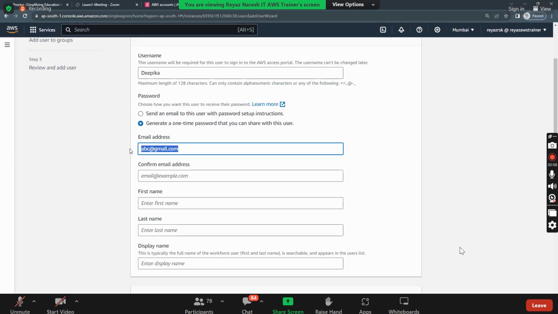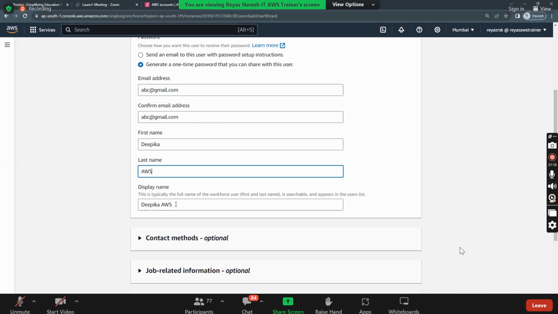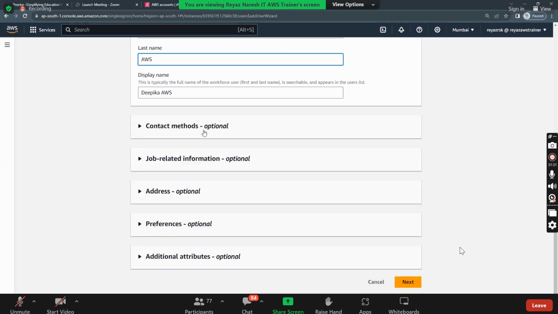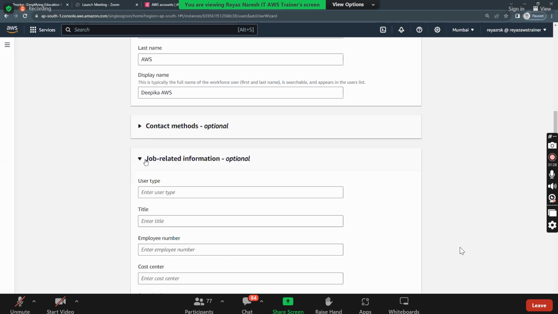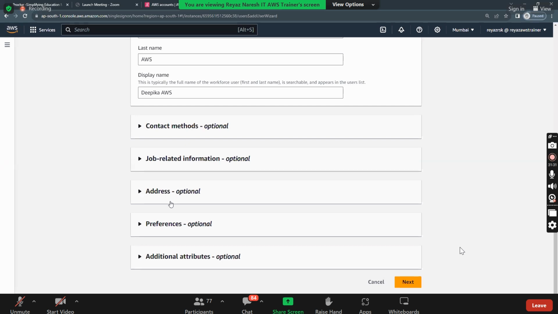So guys, in real time, you should give a proper email ID, because a verification email will be sent to you. But here I'm just going with a random one. First name Deepika, last name AWS, so the display name is Deepika AWS. You give all the details. Contact methods, like a phone number, and job related details are all optional. Basically, for identification purposes, you can give all the information.